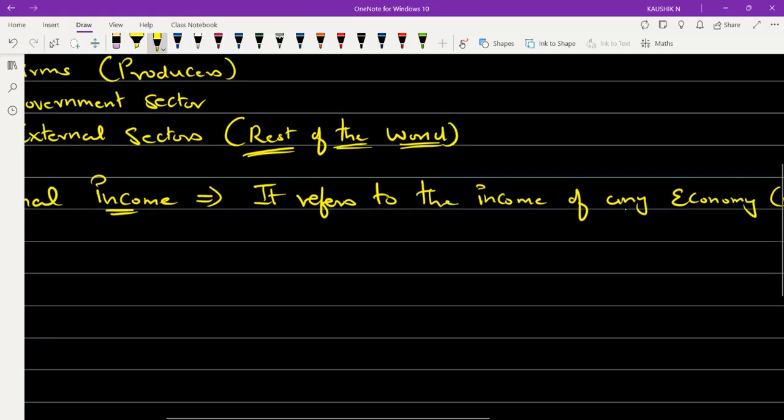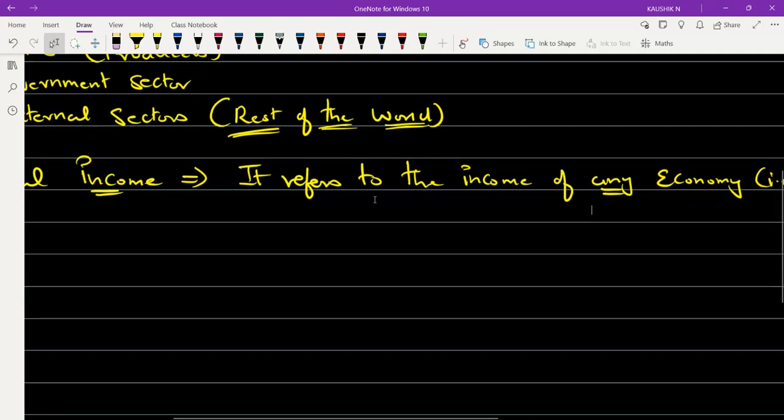Why we say of any economy? Because every country will earn something called as an income, that's called the income of that particular nation. For example, if India is earning some income through its trade activity, we call it the income of India. In the same way, if America is earning some income through their trade activities, we call that particular income as America's income. So that is the reason we say it is the income of that particular nation. It refers to the income of any economy.